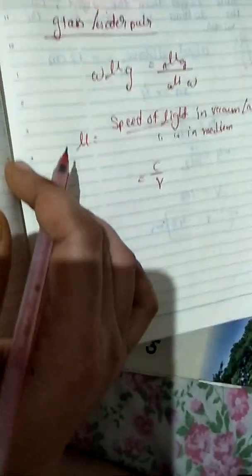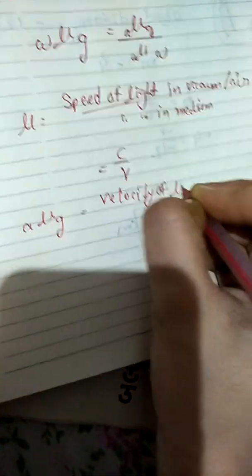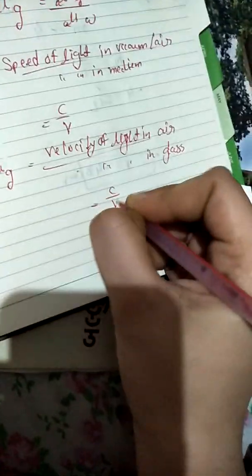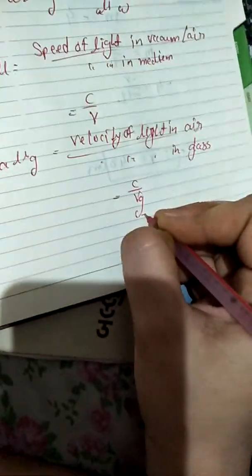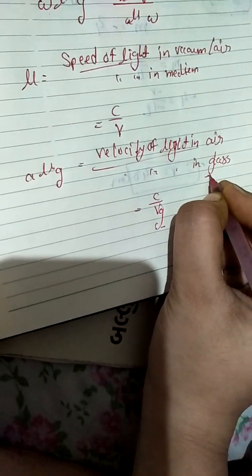Hence, for glass, mu is the velocity of light in air upon the velocity of light in glass, that is c upon v g, where g means glass.